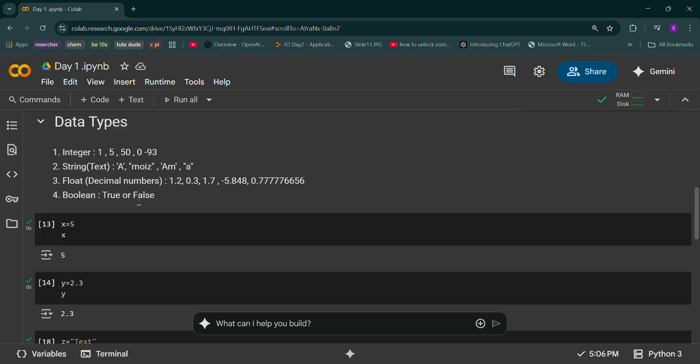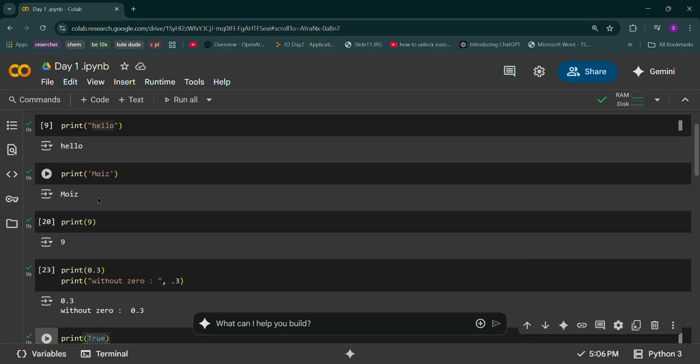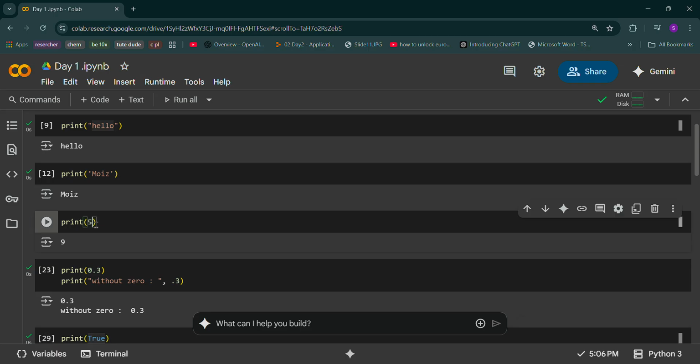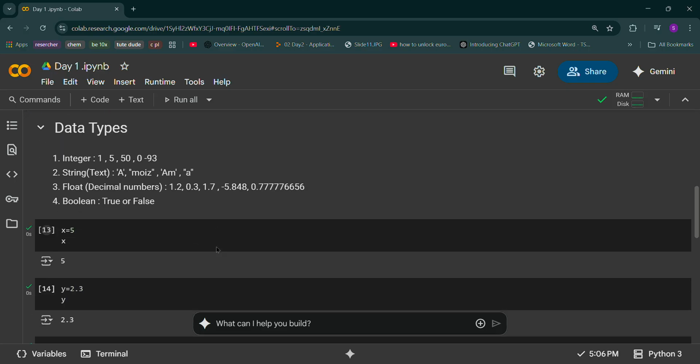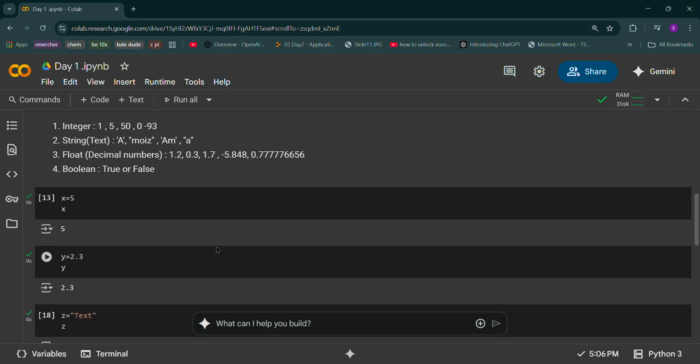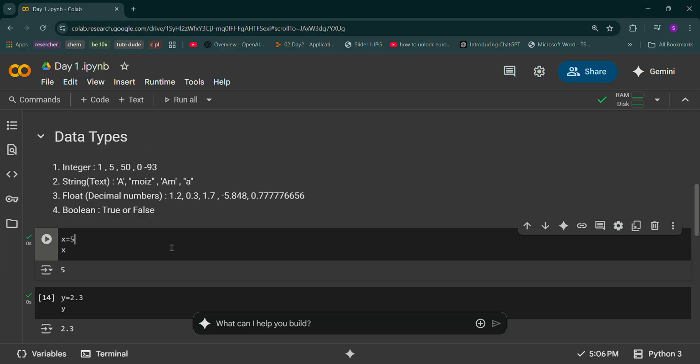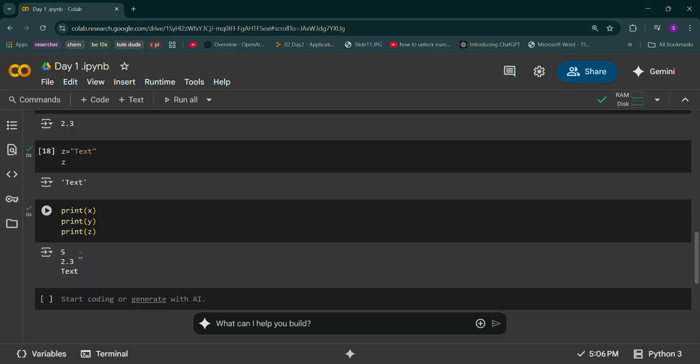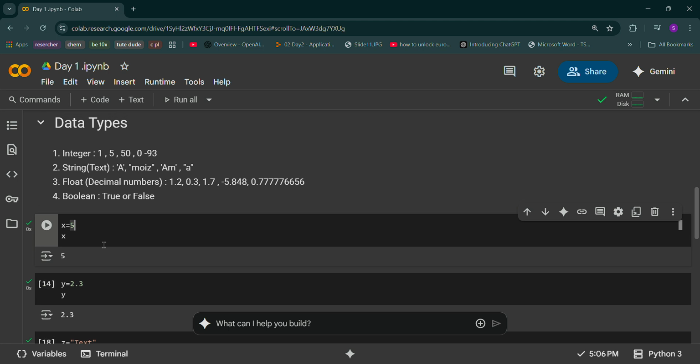We can print each and every data type without declaring it with a variable. Declaring with a variable means just like giving x equals 5. If I just write print 9, print 5 also, I'll get my value. Print 5, I'll get my value here. Okay, you're understanding that?